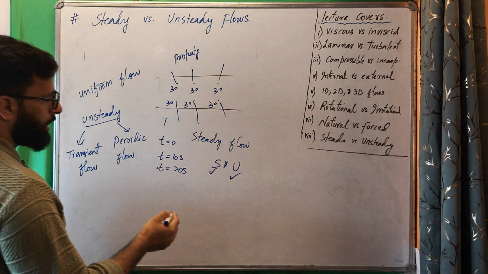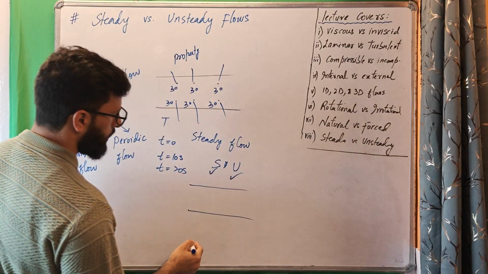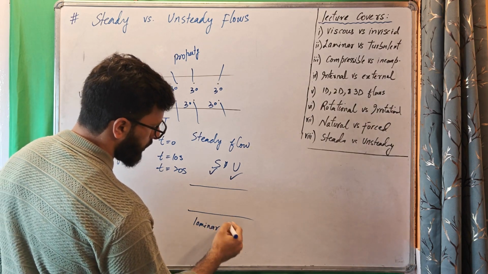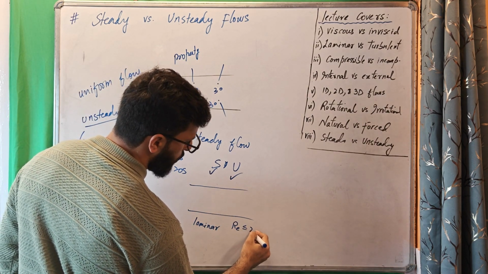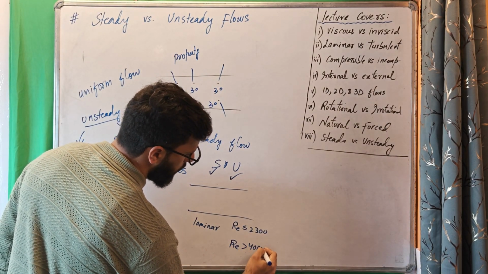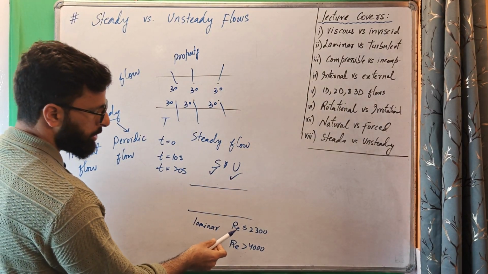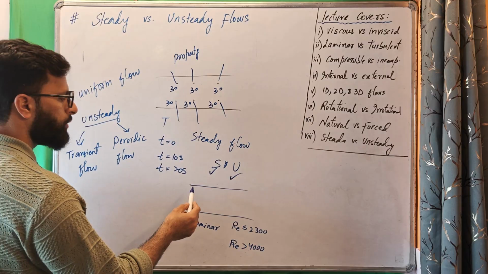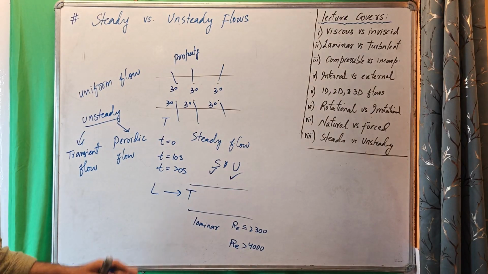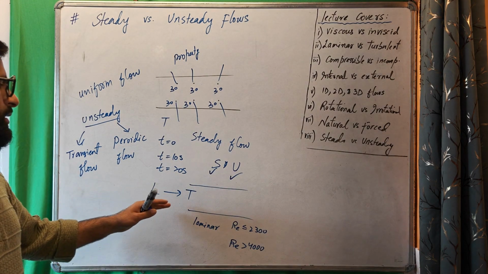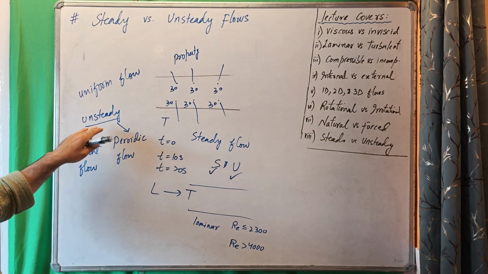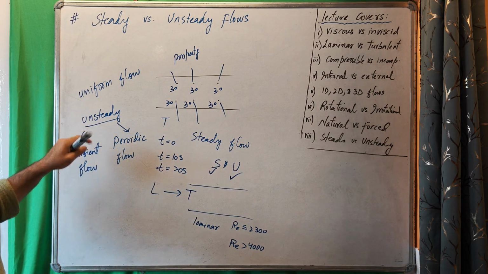But these terms that we use often in fluid mechanics: suppose a flow is laminar. Internal flows are laminar for Reynolds number less than or equal to 2300, and when the Reynolds number is greater than 4000, they are fully turbulent flows. But when the Reynolds number is changing from 2300 to 4000, the flow is transitioning from laminar to turbulent. This transition range we call transient flow. During this transition from laminar to turbulent flow, the properties change with time. That's why it is a subcategory of unsteady flow.